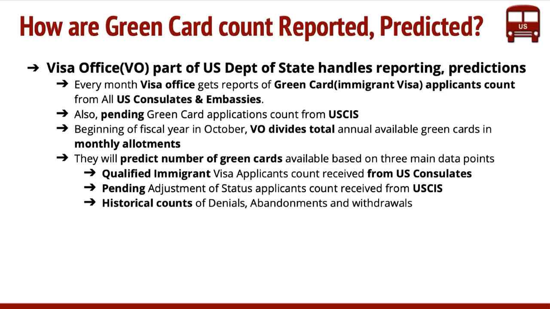And the third one is what they call drop-offs, right? Technically, whenever you have this process, sometimes there are denials, abandonments, and withdrawals. All of these are factored in, and considering all of these three things, they predict the green card numbers. It's a pretty complicated process the way they say it, but in simplistic terms, this is how it works. So they look at all of these things and predict the green card numbers.